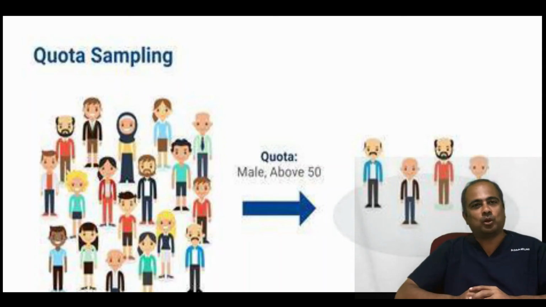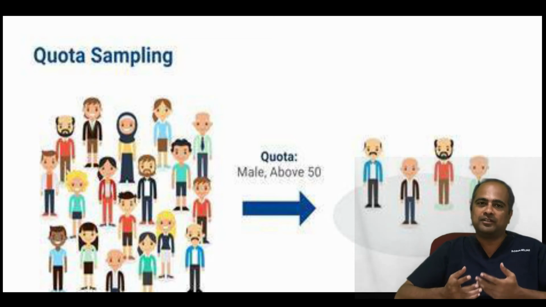Now we are going to see quota sampling. Quota sampling is nothing but you already fix a quota of how many samples you are going to generate.